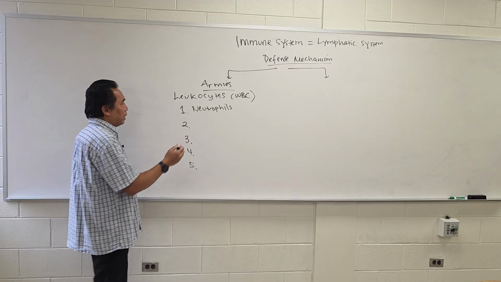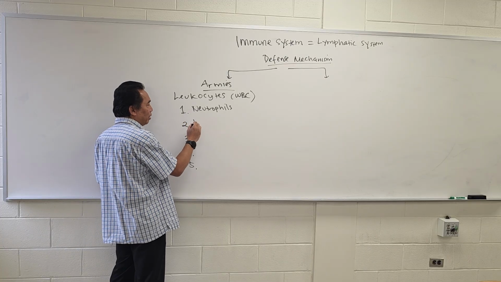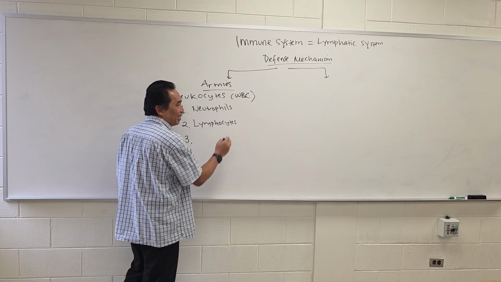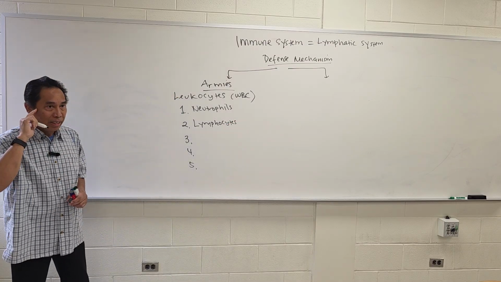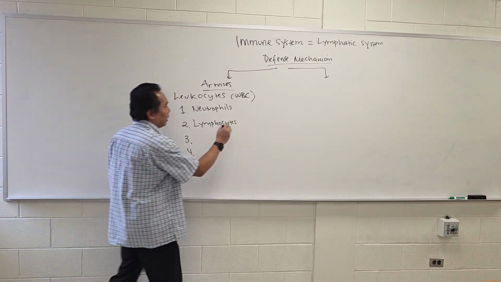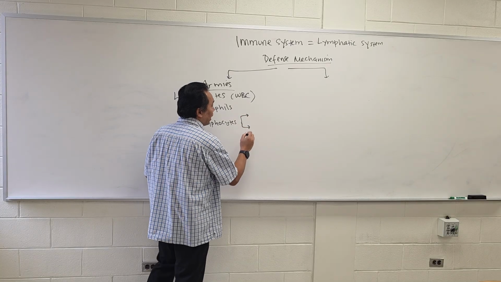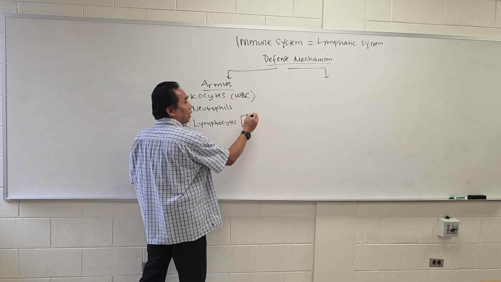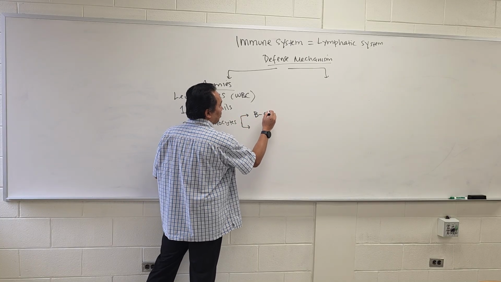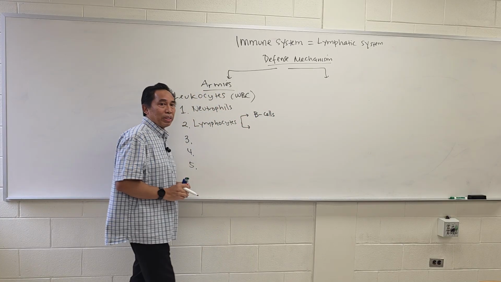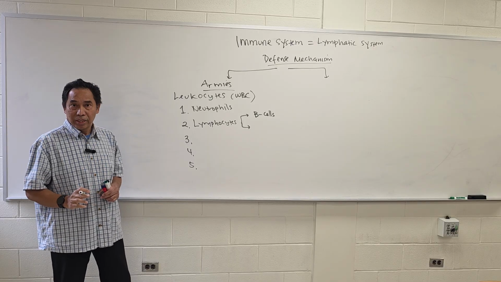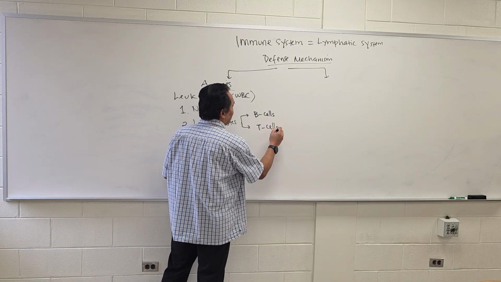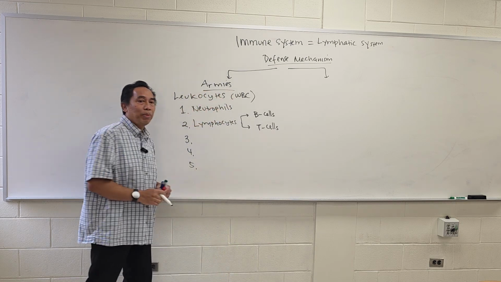Okay. What is the second one? Never let. It's gonna be lymphocyte. Okay. And this lymphocyte is divided into 2 types, which is the B cell or B lymphocyte, and the T cell or T lymphocyte.